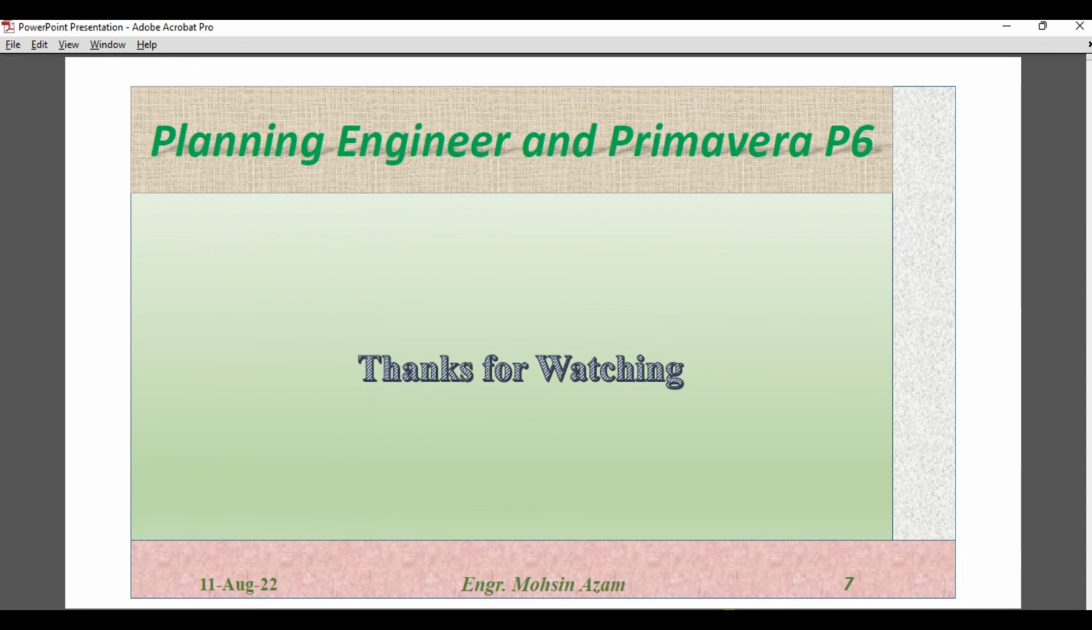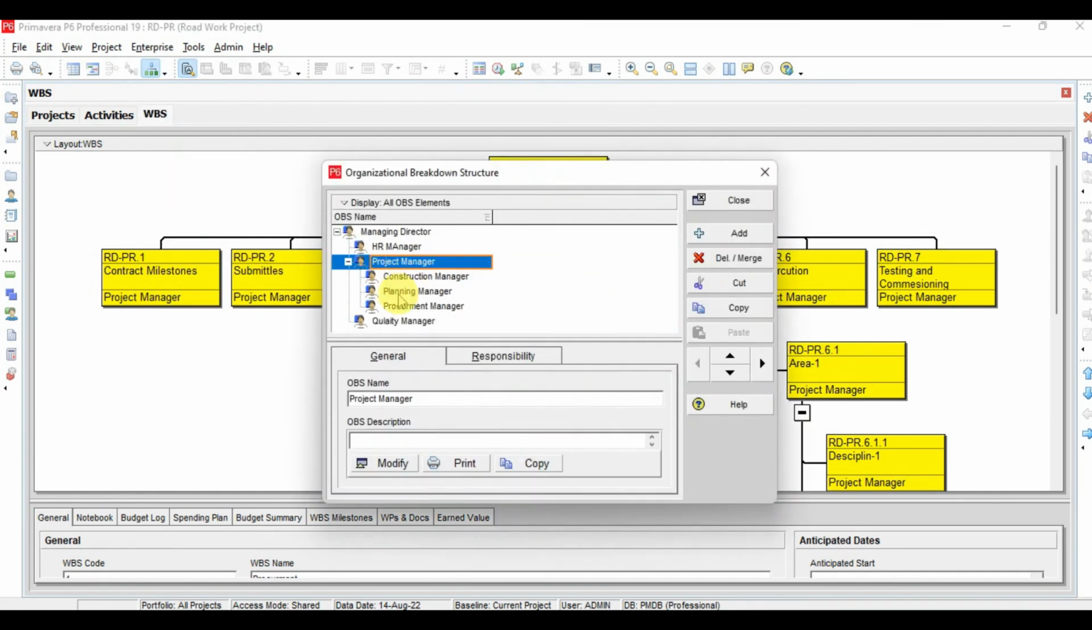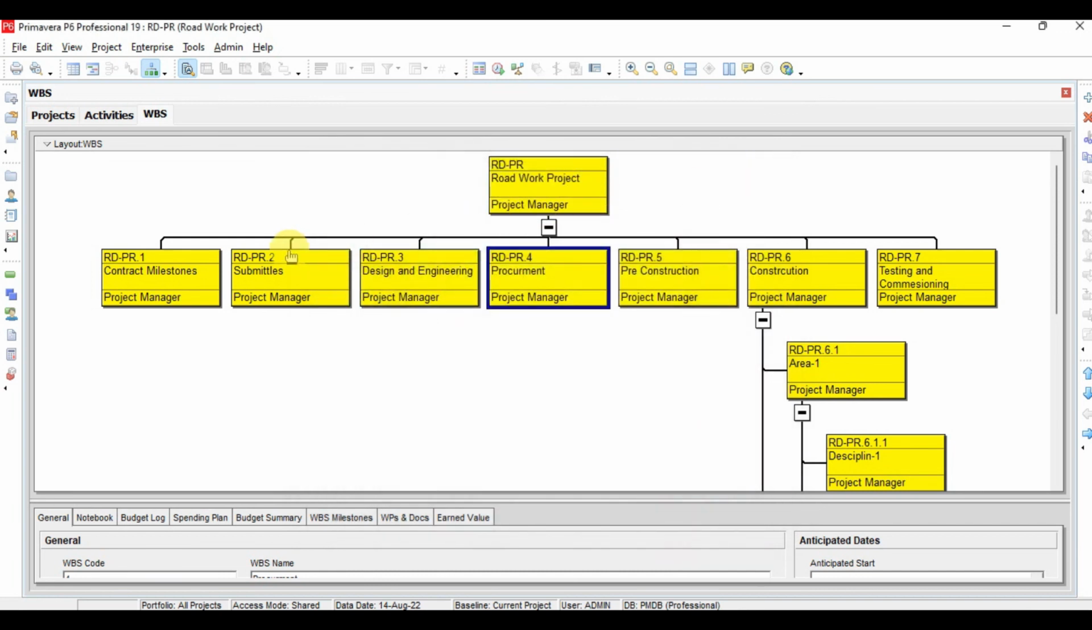So that's it for today. So in today's discussion, first of all we discuss from enterprise organization breakdown structure which we create here, and after creating this, we create a project in Primavera P6, and after creating a project, we define our WBS work breakdown structure, which is visible here now. If you see here, we have project manager responsible for the project, and we have project manager responsible for all the WBSs. The responsible manager you can change for each WBS also.